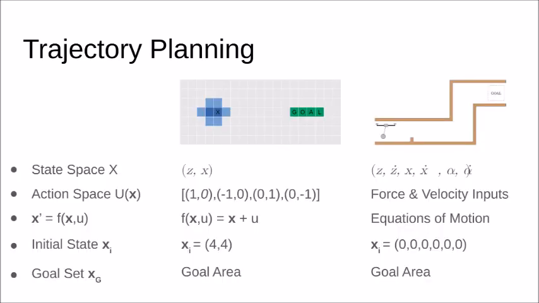The A-star algorithm is modified to plan a trajectory for the quadrotor with suspended payload. Instead of just the position of the node, the states of the quadrotor are tracked, such as the positions, velocities, and payload angle and acceleration. Instead of discrete up and downward movement, the next state is calculated by simulating force and velocity inputs to the flight control system. Two implementations will be discussed here. An implementation with a primitive action space and another with a complex action space.